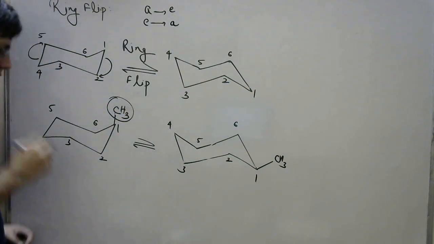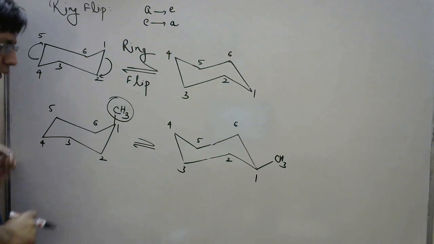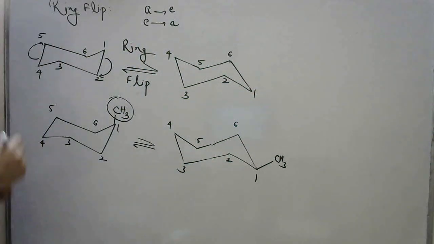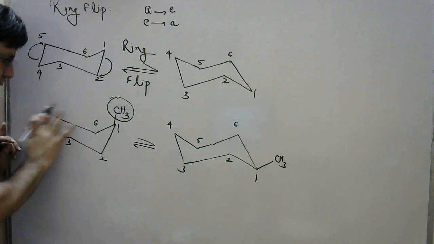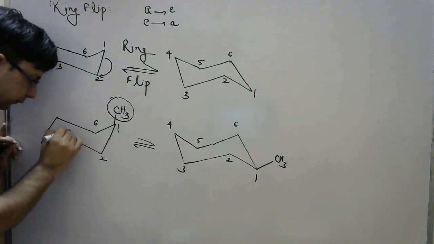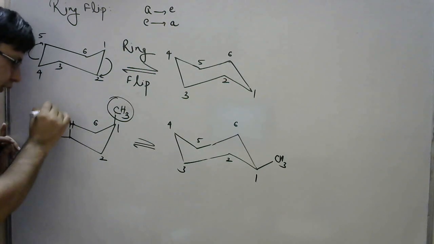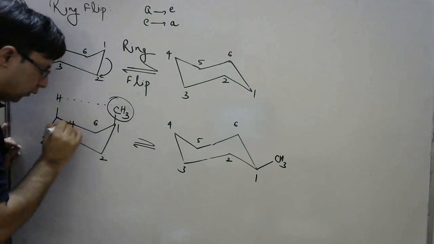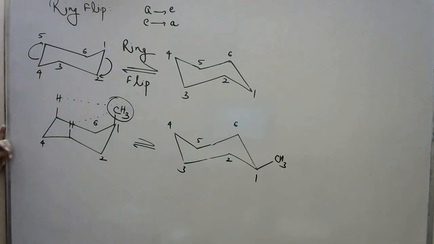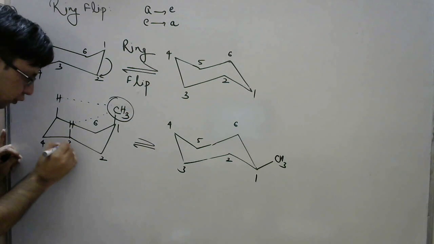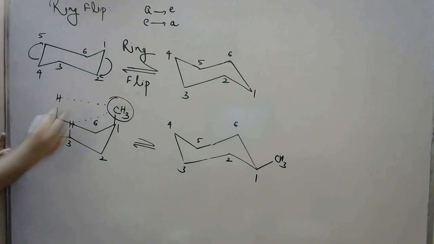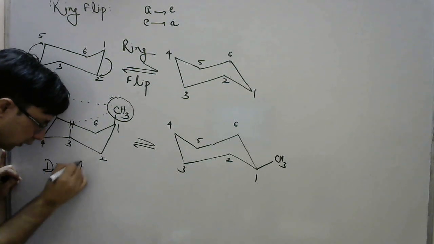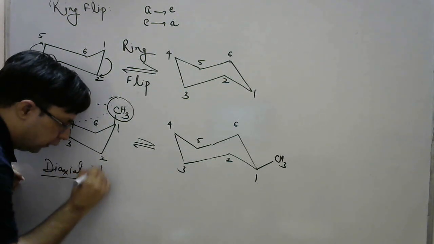And if we analyze this molecule, the substituted methylcyclohexane, we can see that on the fifth carbon atom and the third carbon atom there is a hydrogen atom over the plane of the molecule, and there is an interaction over here. This is the third position, this is the fifth position. So this interaction is called diaxial interaction. What do we call it? Diaxial interaction.